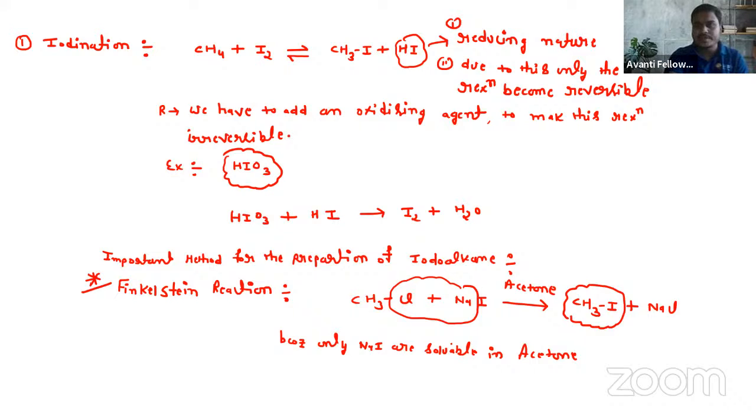So this is a very important thing. I hope you all take the screenshot of this, or you note it down. The next is fluorination.